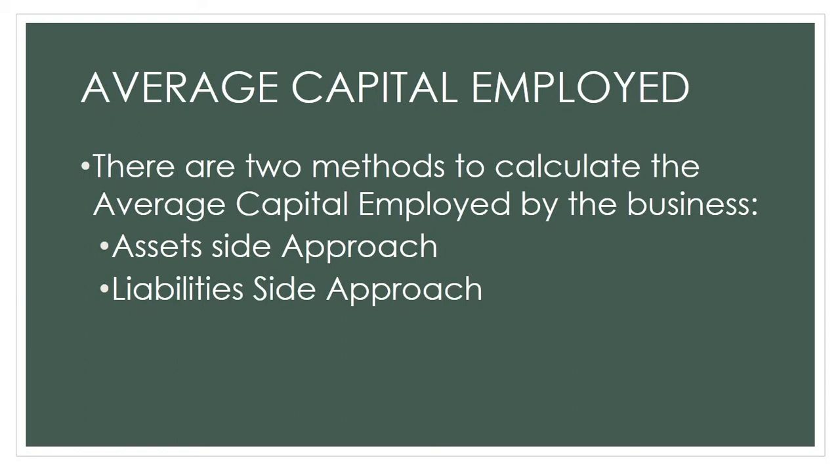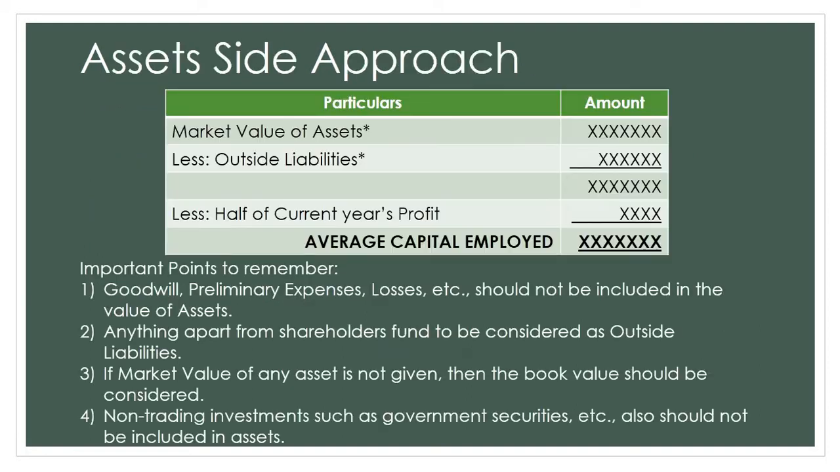See this, guys. Under the asset side approach, to calculate average capital employed, we will first draw this table and take all the assets at market value. There is a star mark; I'll tell you later which assets you are not supposed to take. So you write them individually and do the total. That will be the market value of assets minus outside liabilities. I've again given you the star mark to let you know how to identify outside liabilities. We will take individual outside liabilities and do the total. We will do total of A minus total of B. Whatever answer we get, we are going to keep it as it is.